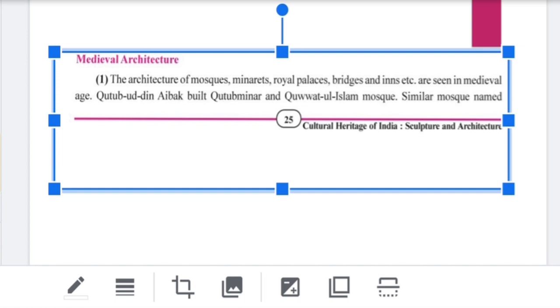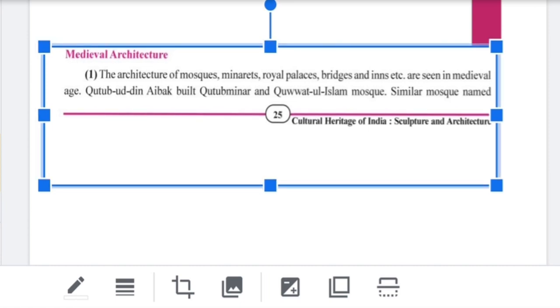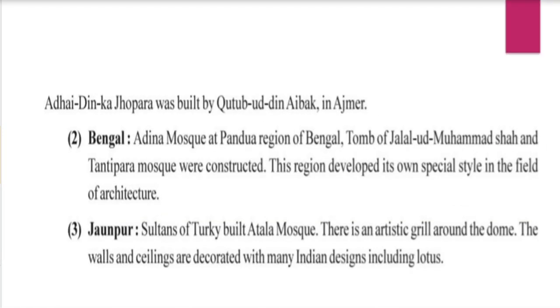If a short note on medieval architecture is asked, you have to name Qutbuddin Aibak. He built the Qutub Minar and the Quwat ul Islam Mosque. A similar mosque, Adhai Din Ka Jhonpra, was also built by Qutbuddin in Ajmer. So in medieval architecture we mostly see the Sultanate period.